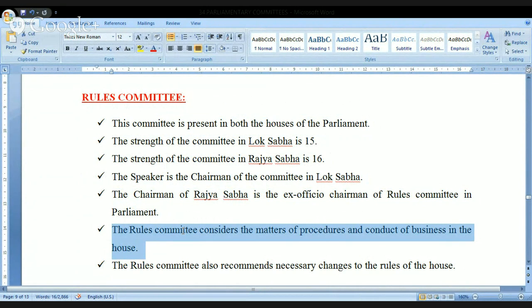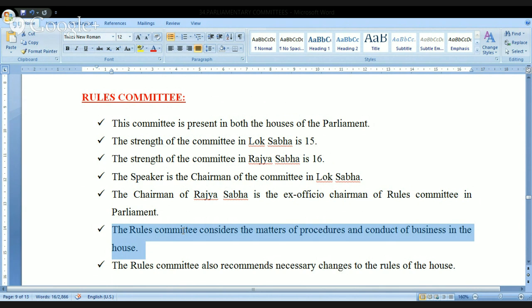Right? I was telling you some time back very clearly that everything is not mentioned in the constitution, but rules must be framed. So with respect to the business activities that are performed within each house, each house has a rules committee, and within the house, what rules are to be followed will be recommended by the rules committee. It is present in both the houses.